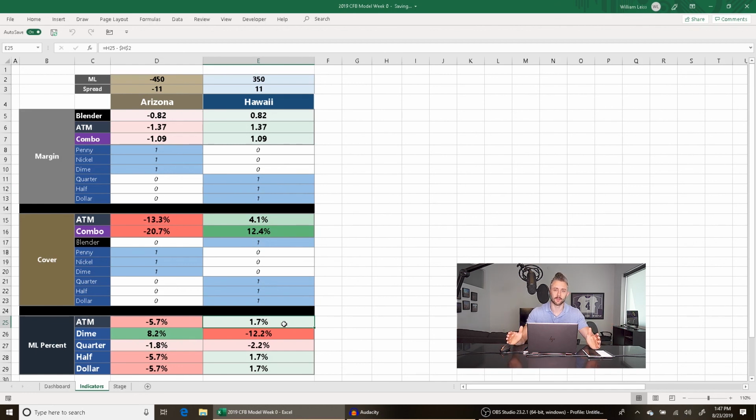So if I were to make a play on this at 11, if I could go into South Point or wherever right now and play this at 11, I would bet 80% of my unit size on the spread and 20% on the Hawaii money line. This one's pretty cut and dry. I feel pretty good about this.